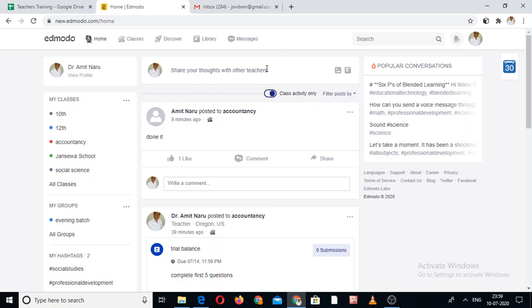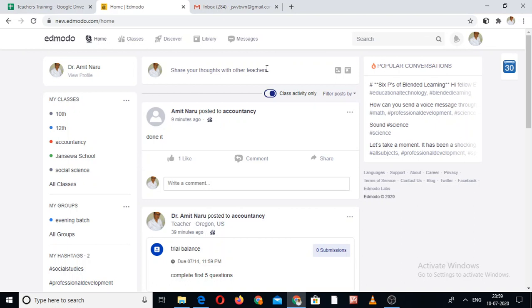The first time you click on that, two options will be there: sign in or sign up. Because you are new and using this for the first time, you have to go to the sign up option, and complete all the details, like your mobile number, email ID, and password. After completing all formalities, when you click, this page opens.